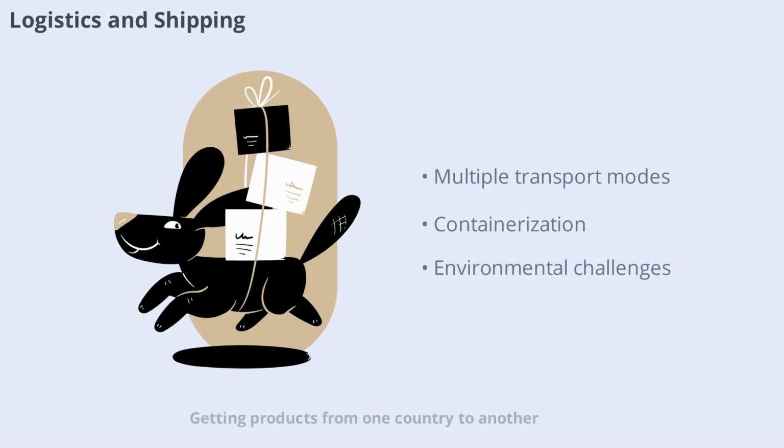Getting products from one country to another involves a complex web of logistics and shipping. Goods travel by sea, air, rail, and road, often passing through multiple ports and customs checks. Efficient logistics are essential for keeping costs down and ensuring timely delivery. Innovations like containerization and real-time tracking have made global shipping faster and more reliable. However, challenges like congestion delays and environmental concerns remain important issues for the industry.